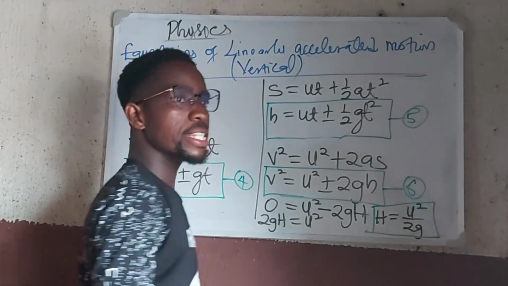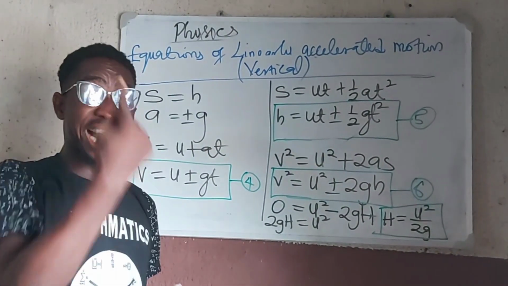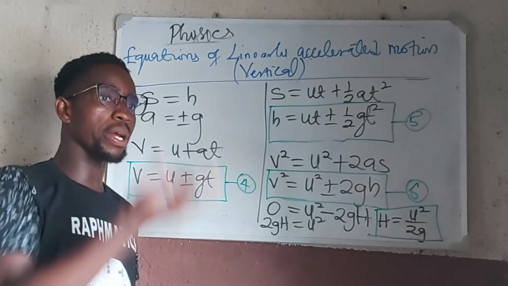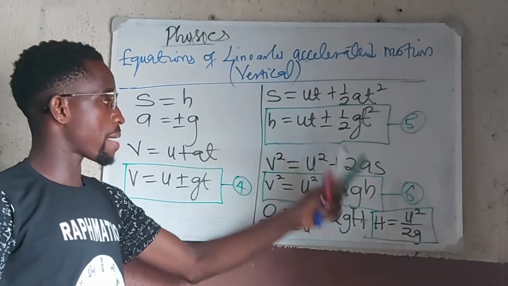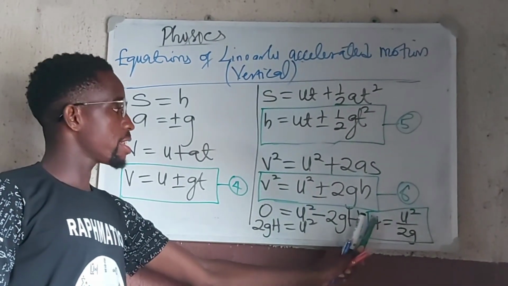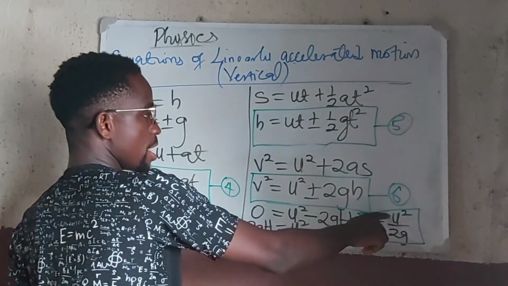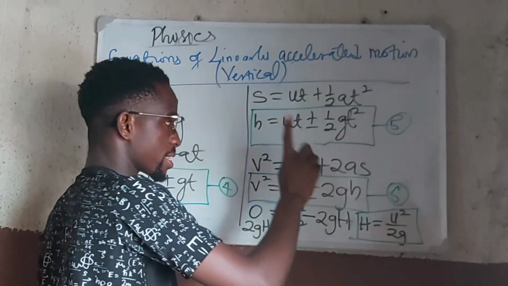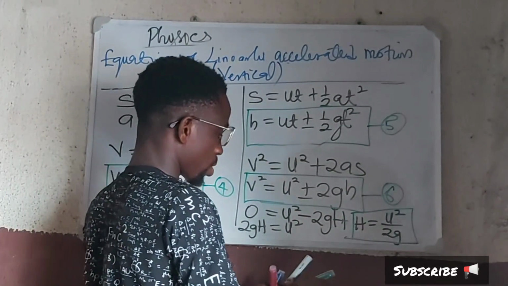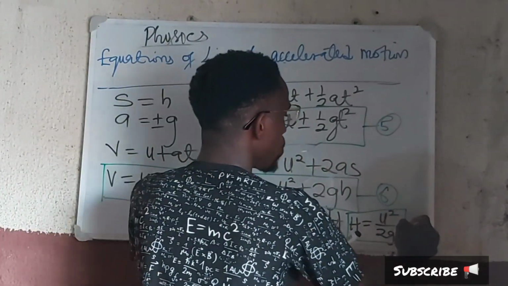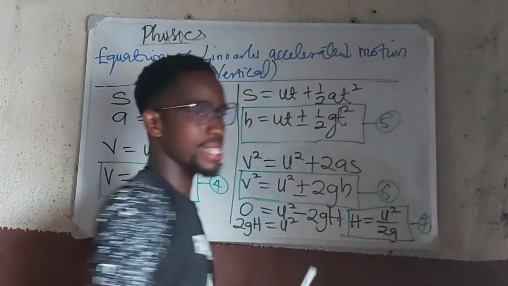So this is when you throw a body. It's not inclined though. The body is not inclined. Just throw a body up, and then when it gets to a maximum height, this formula will give you the maximum height the body can attain, if U is the initial velocity and g is gravitational acceleration of the body. So we can call this equation 7.